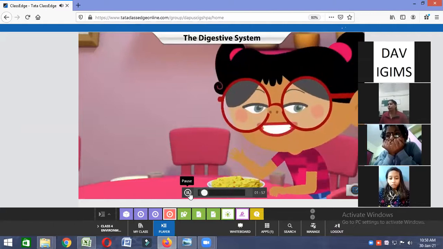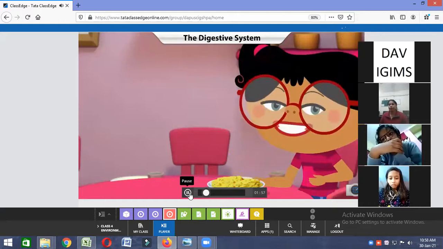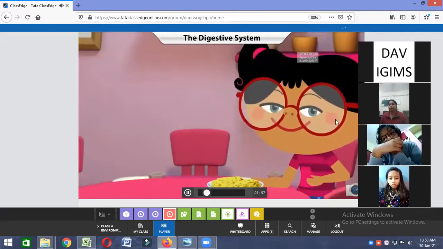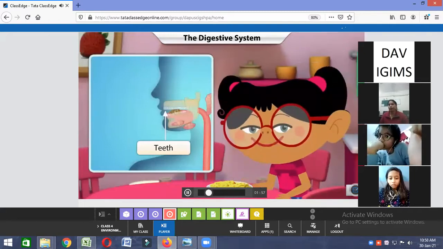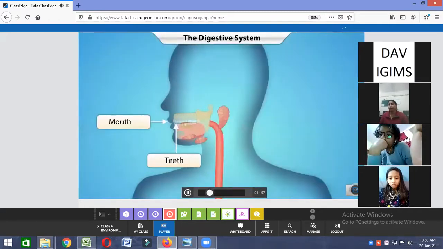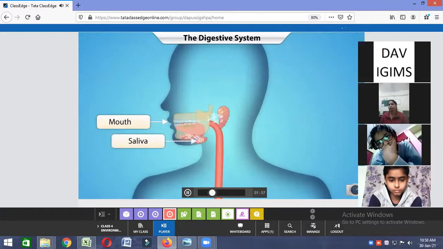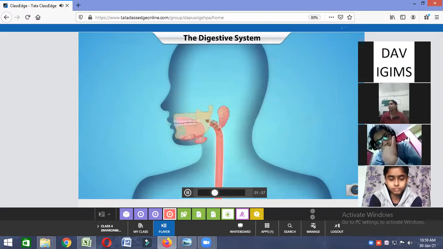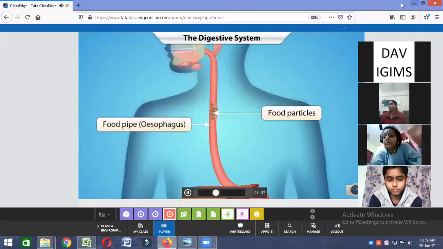The food that I eat goes to my digestive system. So I must chew my food properly. Look, our teeth help us chew food. The tongue mixes this food with the saliva and makes it soft. Saliva is the juice produced in the salivary gland in the mouth. The tongue then pushes this food down into the food pipe or esophagus.